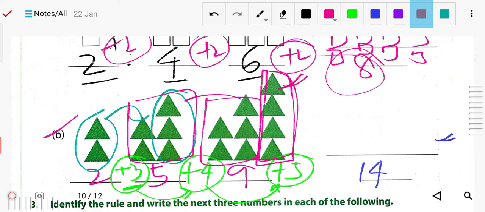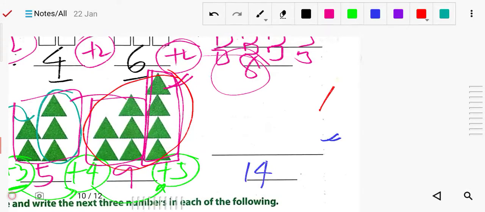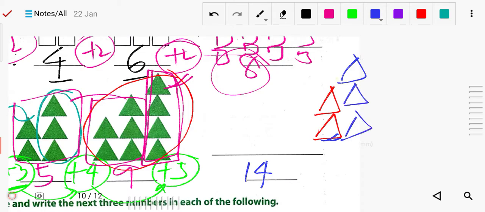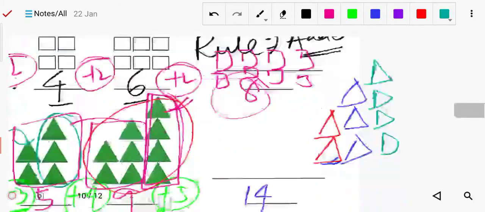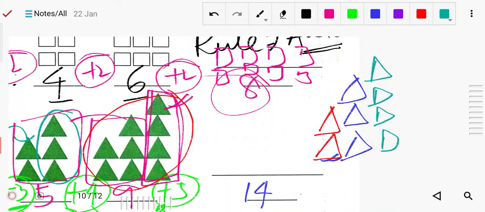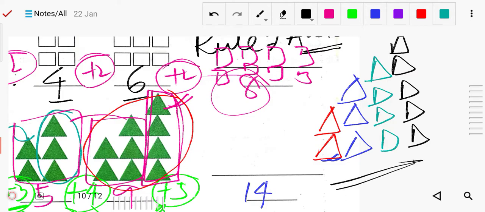So one triangle is the first time, the second time has 2 triangles, the fourth time is 1 2 3 4. Now next time 5 will be added. You have to add these increased triangles in one column, so that will be put here: 1 triangle, 2, 3, 4 and 5. So this will be your pattern.